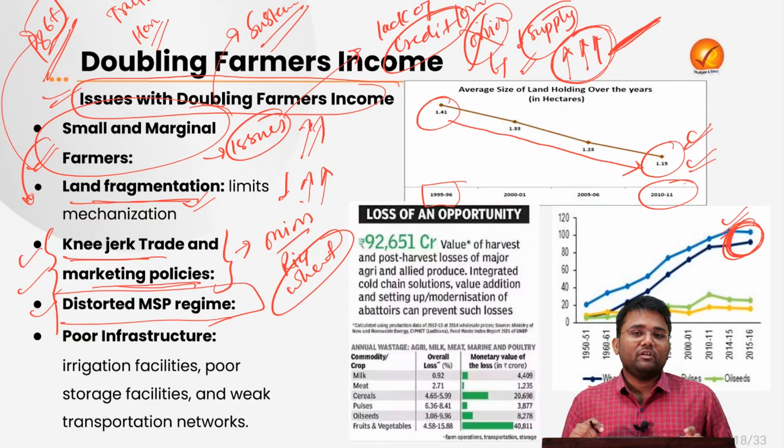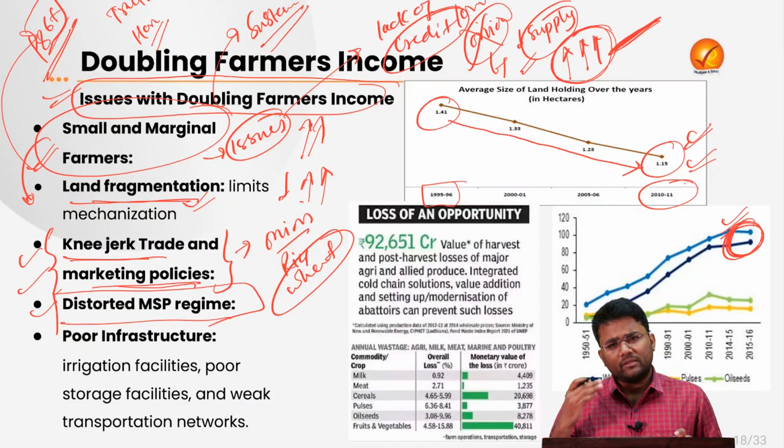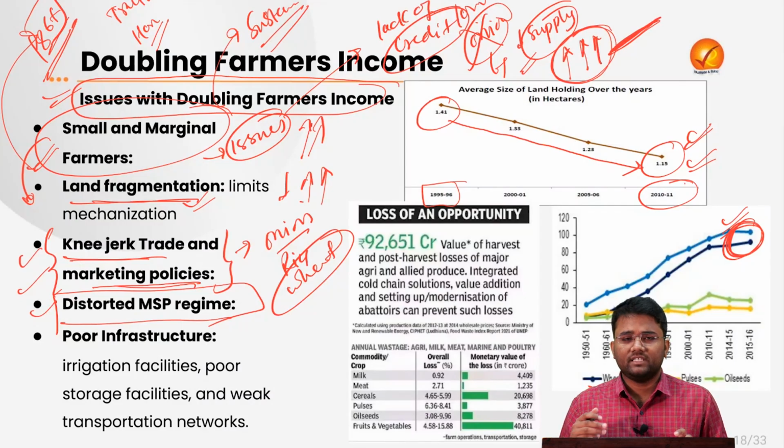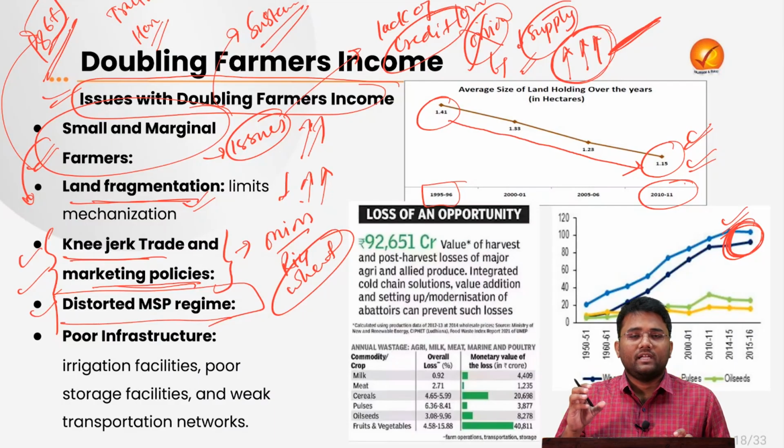So when the government's focus is mainly on these two crops, and for some political reasons, we have seen increases in the MSP in wheat and rice particularly. Some of the states like Punjab, Haryana and Western Uttar Pradesh are mainly focused on growing wheat and rice, whereas there is very low focus on crops like pulses, oil seeds, etc.